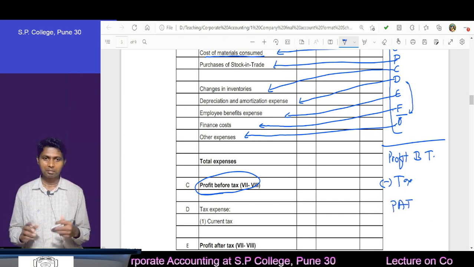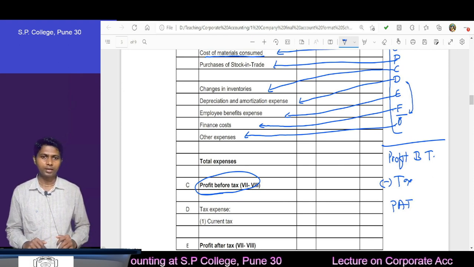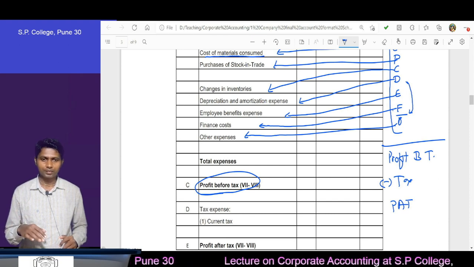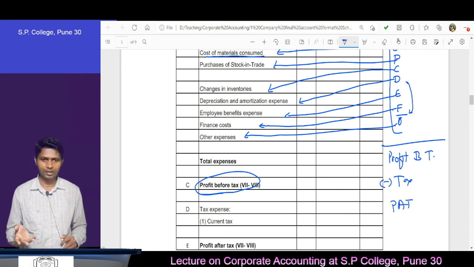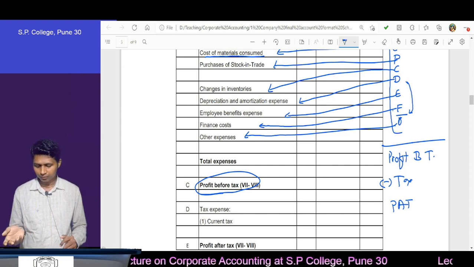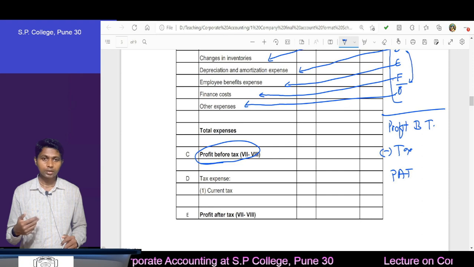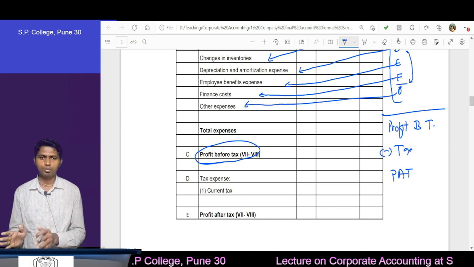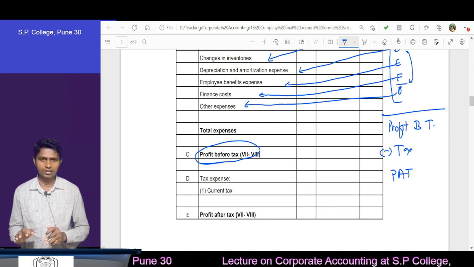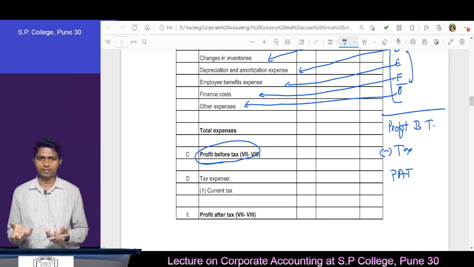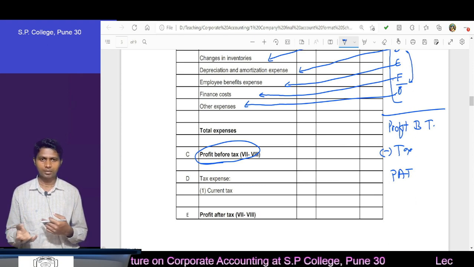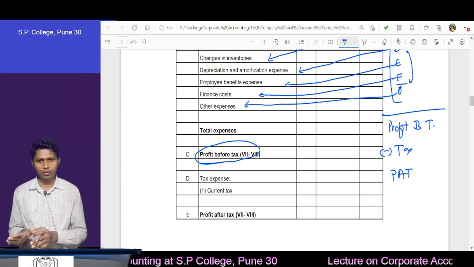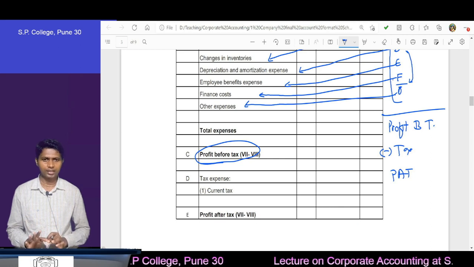In between, in the main format in Schedule 3, you will find profit before contingencies. Correct. And then profit before discontinuing operation. Okay. But we will make the format simple for you. At SY stage you will never get the discontinuing operation items, extraordinary items, etc. Therefore here: profit before tax, less tax and profit after tax, like this we will remember.